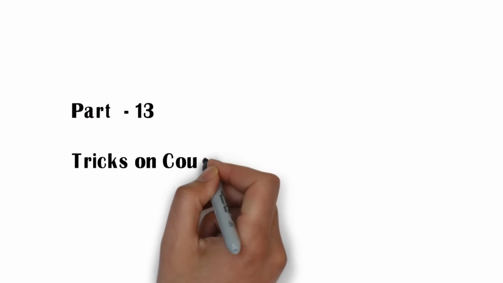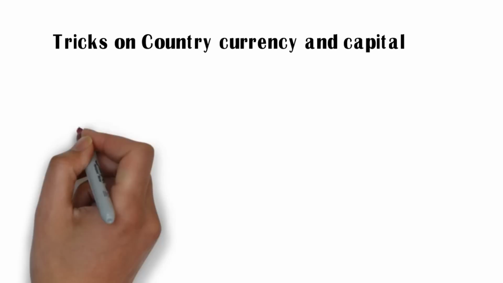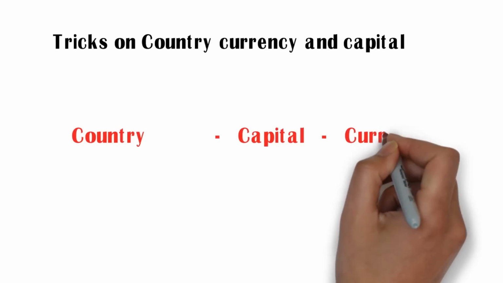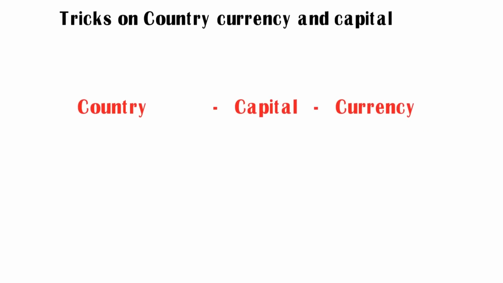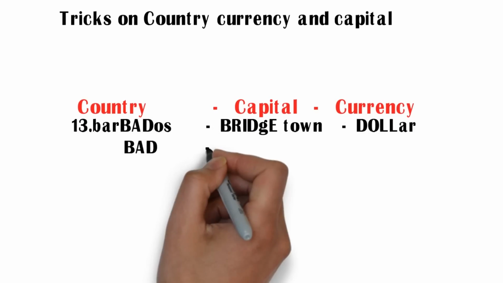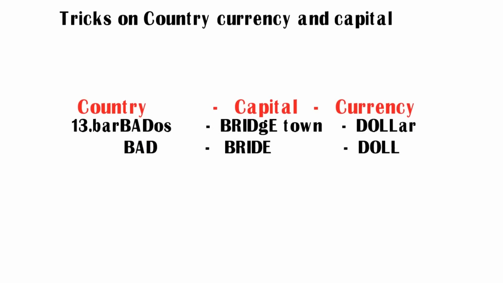Part 13, trick to remember all countries, currencies and capitals. This is very important topic. Country, capital and its currency. Let us see the country Barbados. Its capital is Bridgetown and its currency is dollar. I repeat once again, the country Barbados capital is Bridgetown and its currency is dollar.